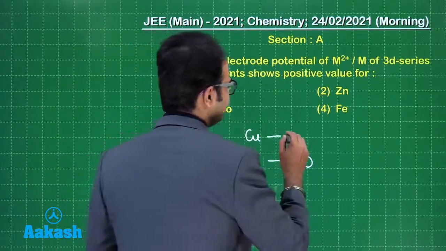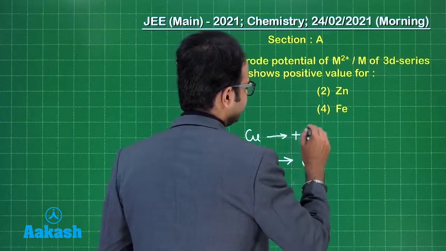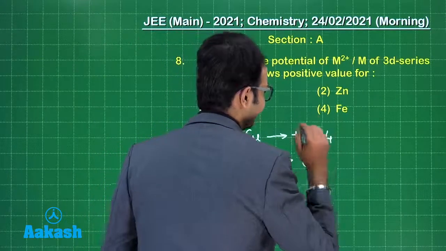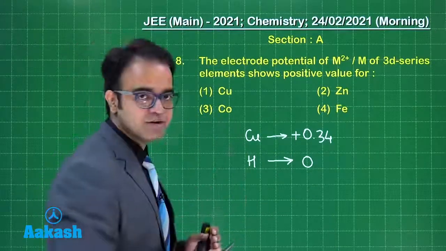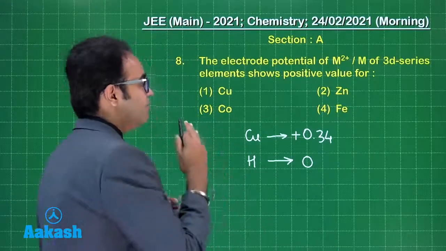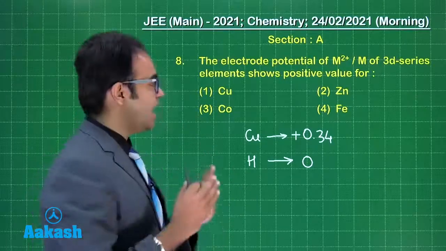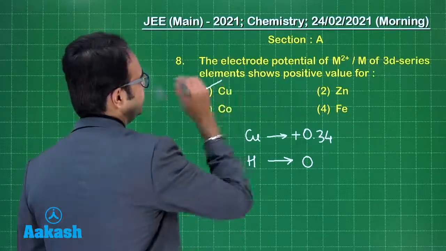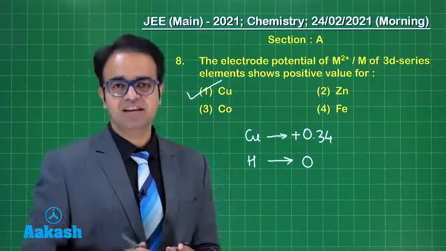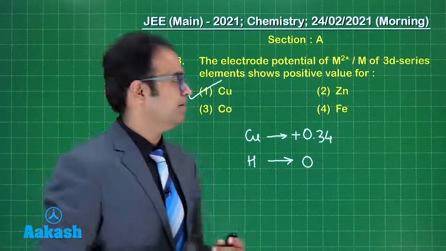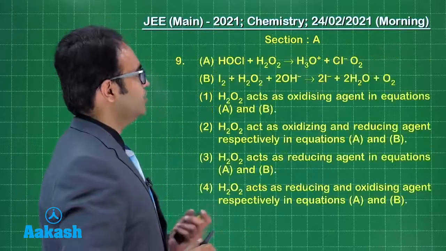It has a value of plus 0.34. The rest of the elements given here are below hydrogen, that is, their value is negative. So the answer to this question is option 1, guys. A very easy question if you are able to recollect the electrochemical series. Let us look at the next question.